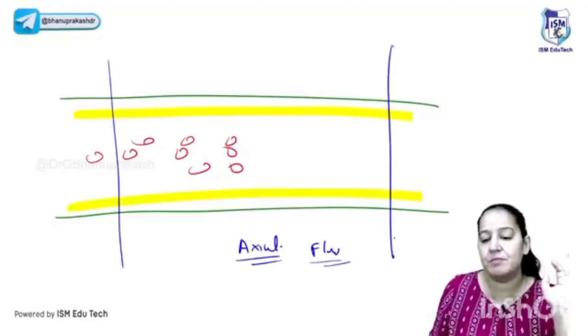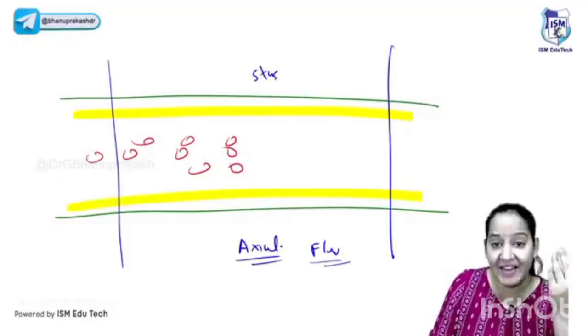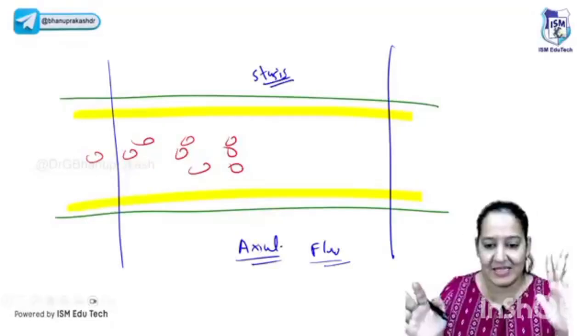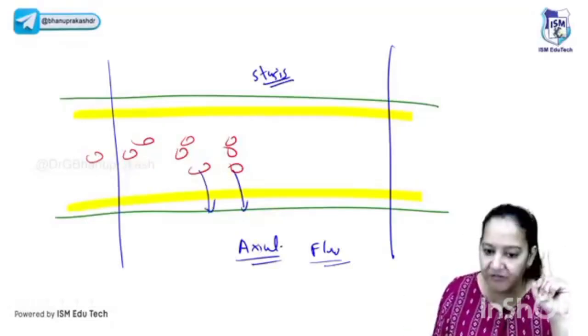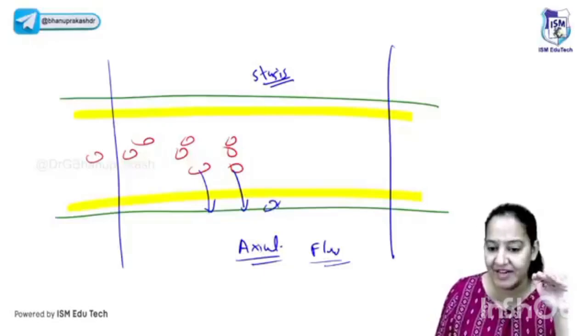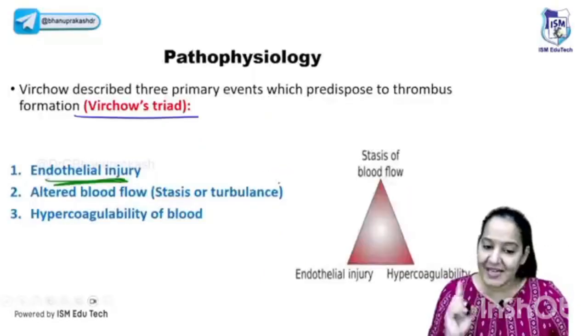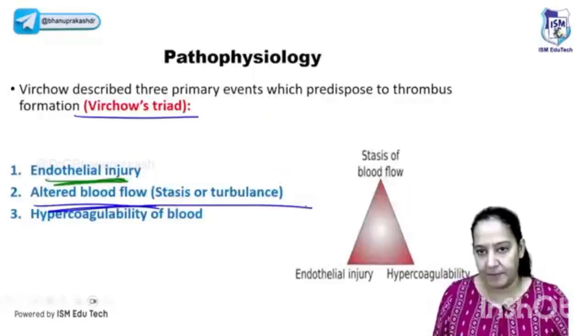Imagine that for a few seconds the blood flow stopped. Due to any reason, there is stasis of the blood, like in inflammation, where the last step was stasis. So blood is not flowing, it is stasis. Due to gravity, the RBCs will fall down, the platelets will fall down, the WBCs will fall down, and they form a clot there. So stasis can lead to formation of a clot. Altered blood flow, that is stasis or turbulence, is the second cause.